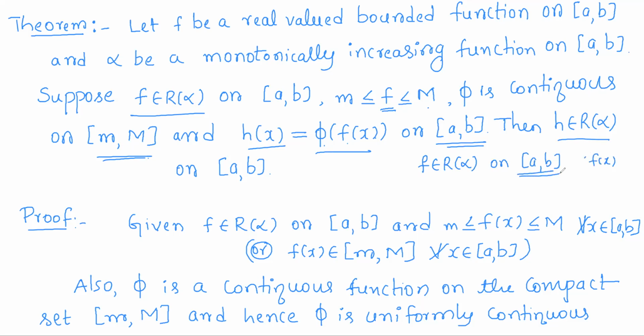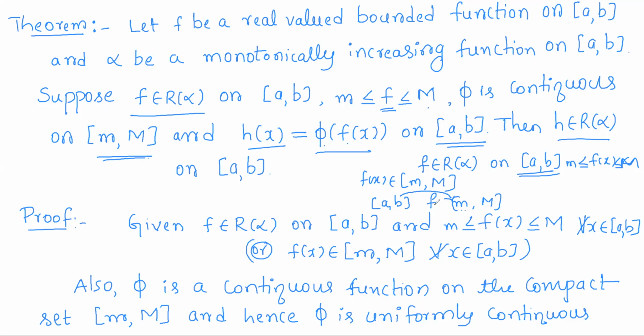As x varies over the closed interval a comma b, the function values f of x lie in between small m and capital M, or in other words, f of x varies over the closed interval small m capital M. So f is a function from closed interval a comma b to, and its function values lie in closed interval small m capital M.